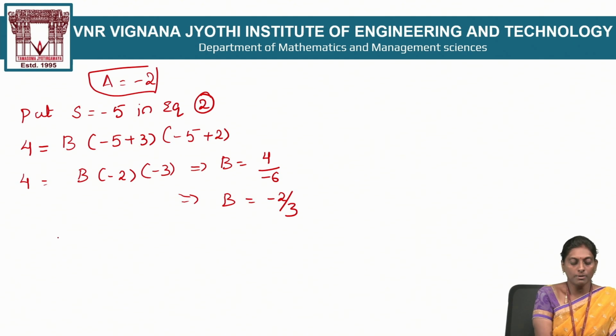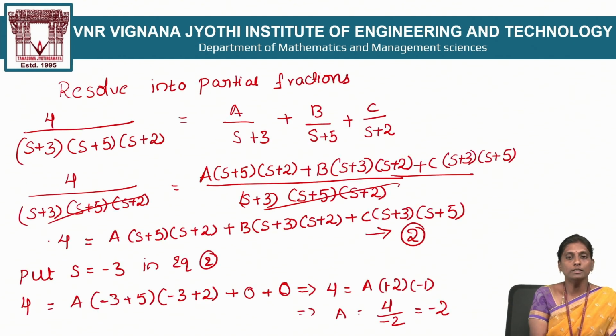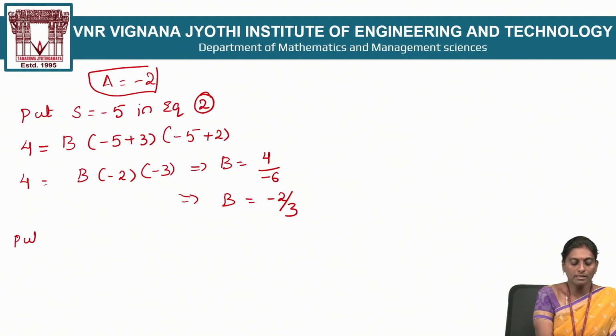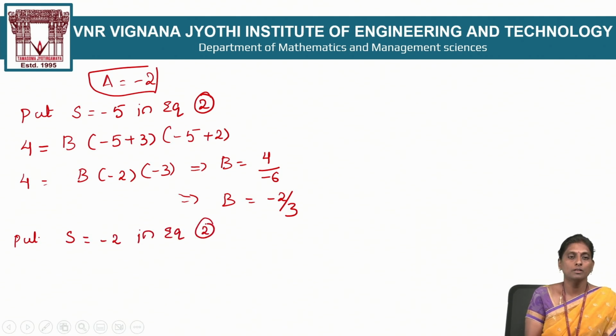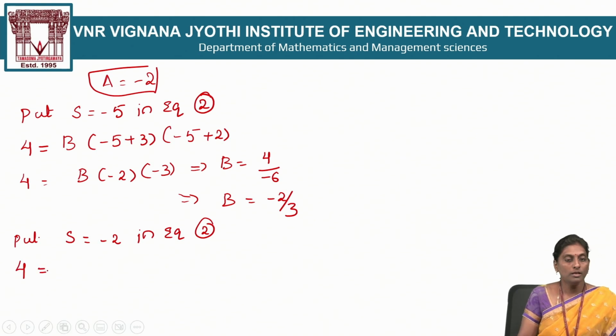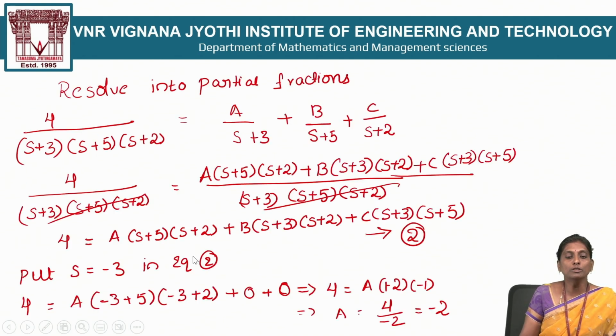And go for the last value, that is the C value. For that, you substitute s is equal to minus 2 in equation number 2. So what happened? The left side is as it is, constant 4.